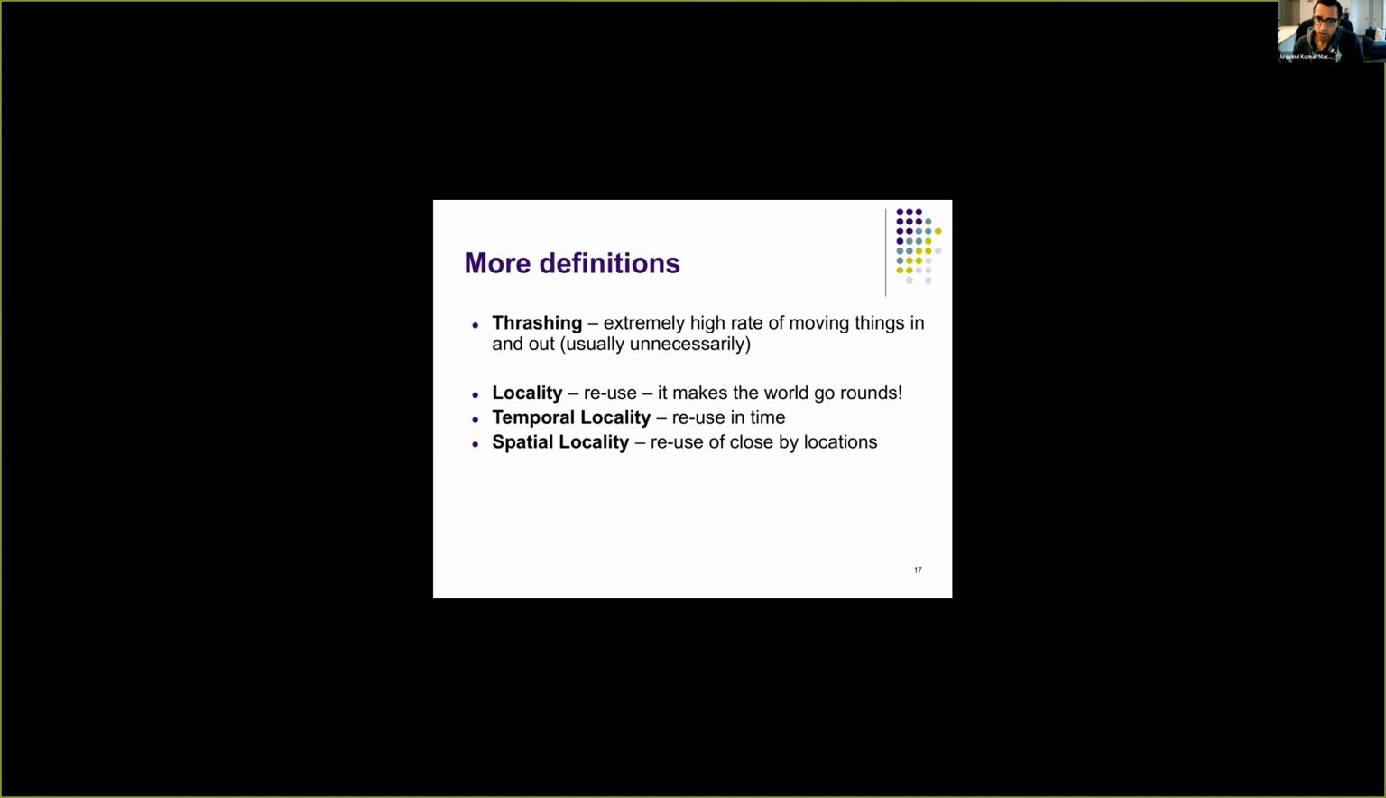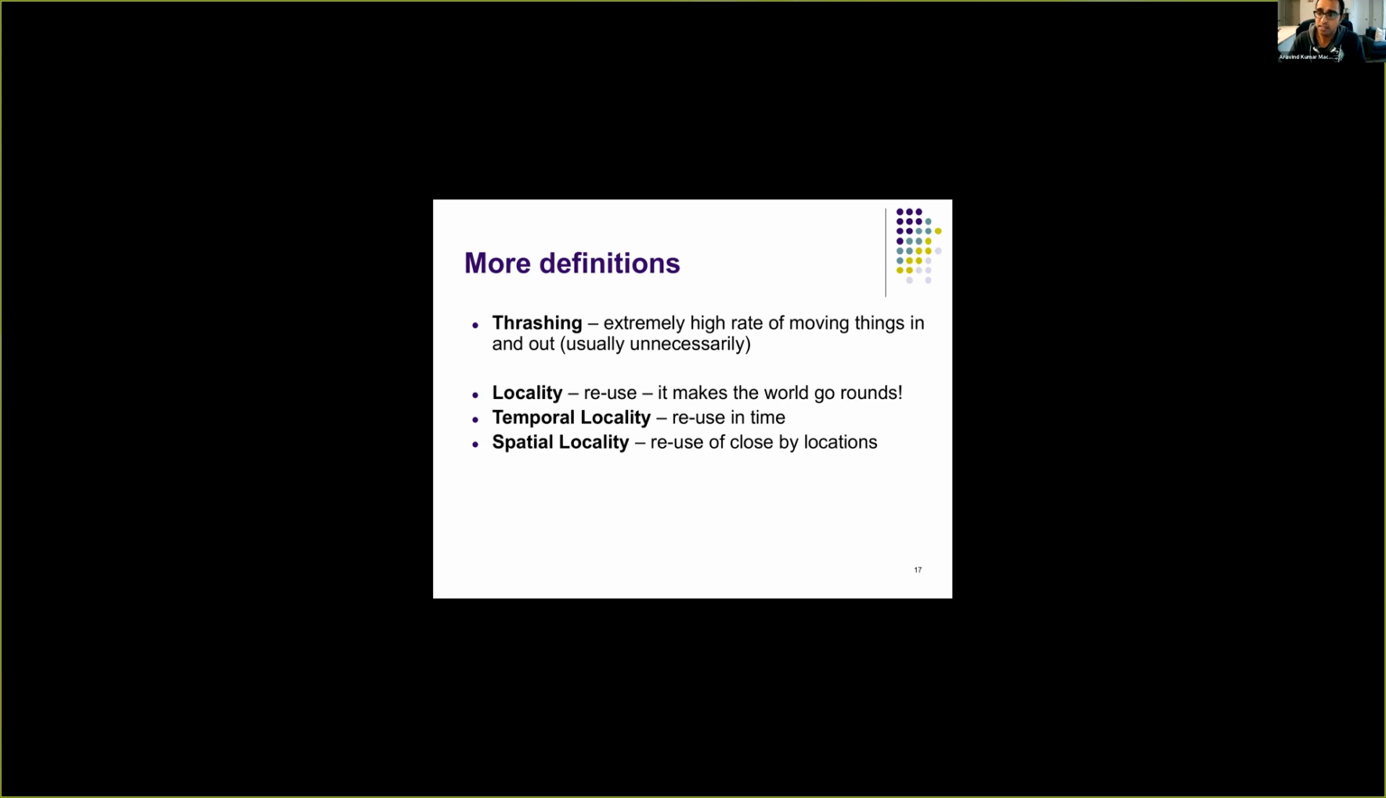Locality means reuse. Programs have this amazing property called locality. Most programs, as observed by Donald Knuth, spend about 90% of their time on 10% of the code. This gives this nice property of locality. That means the program is just reusing most of the stuff, either reusing the code or reusing data. And locality can be either temporal or spatial.